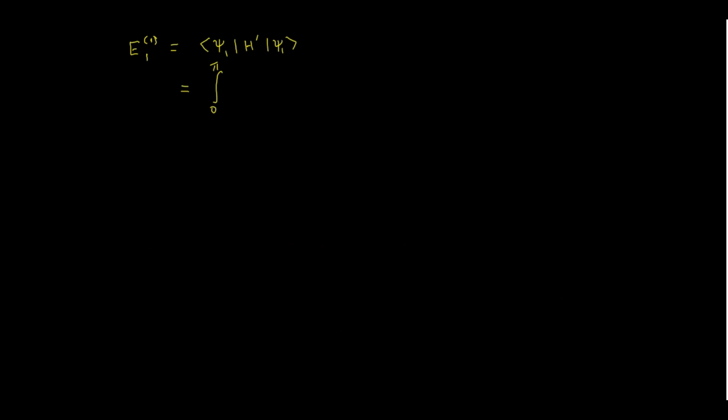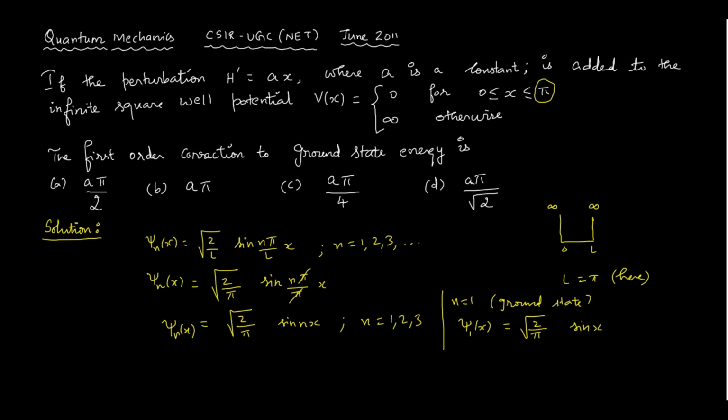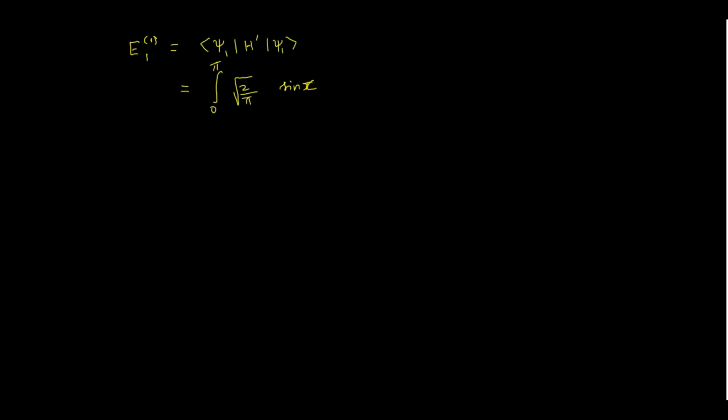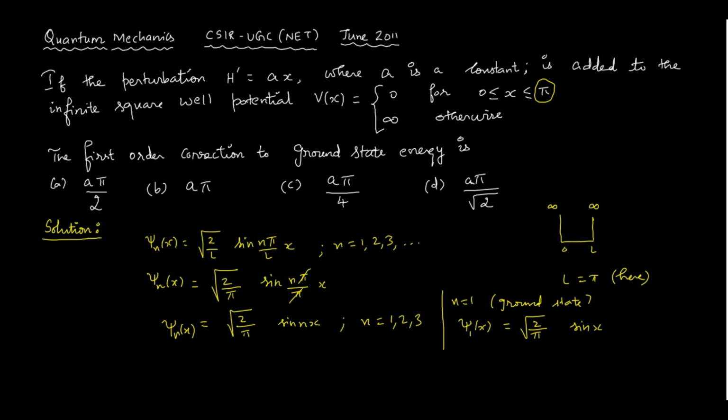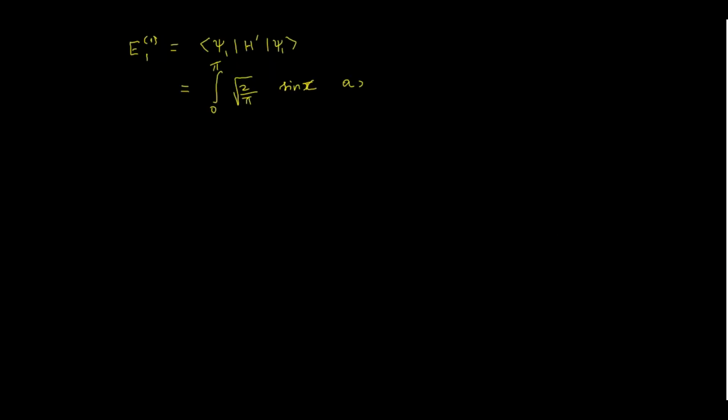So 0 to pi. So this is square root of 2 by pi sin x, okay, and h prime is a times what is perturbation, that is a times x, so this is square root of 2 by pi sin x into dx.